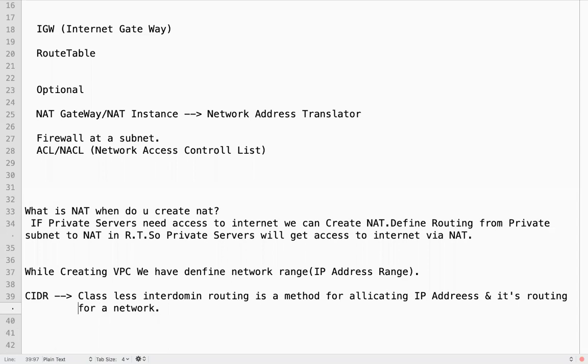So while creating a network, you need to mention the CIDR. Classless interdomain routing is an approach or standard used to create networks. While creating, you have to define the range.